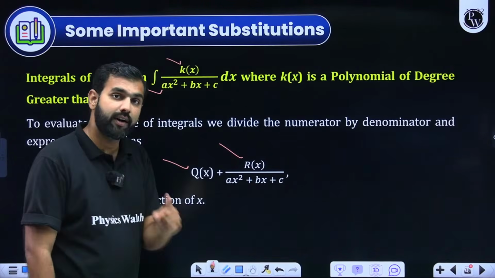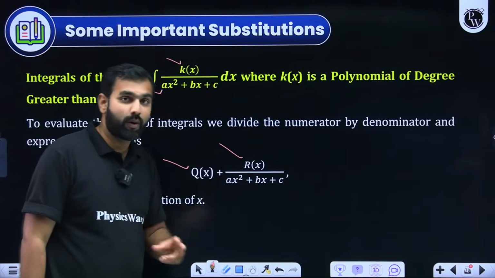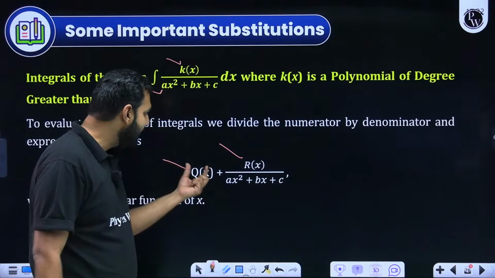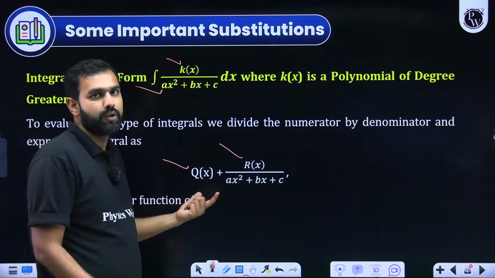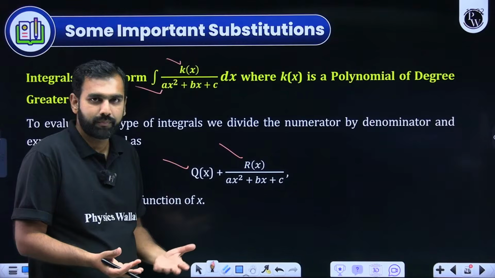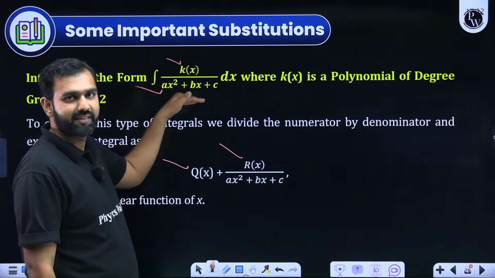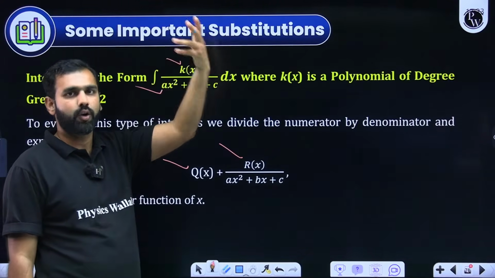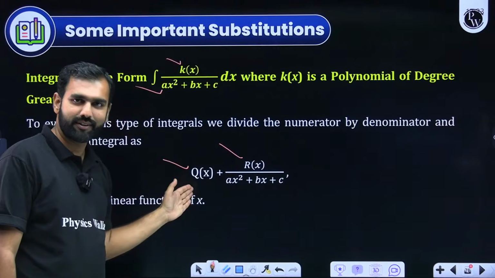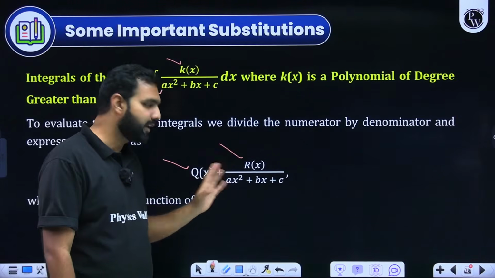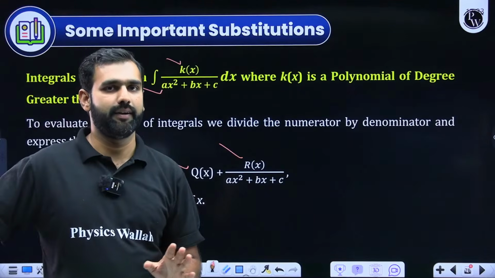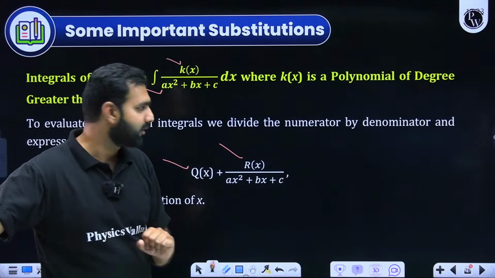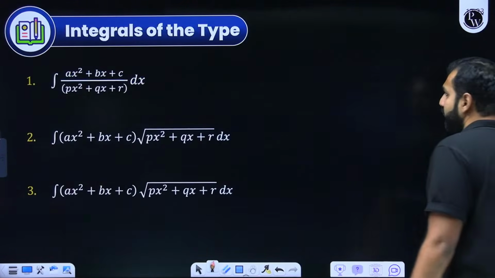So with linear upon quadratic, we know what to do. With constant upon quadratic, we know what to do. Constant upon quadratic type 1, linear upon quadratic type 2. And this qx is going to be a polynomial whose integral you already know how to do. So I hope you're understanding when kx upon quadratic is given, where kx is greater than quadratic in terms of degree, cubic or biquadratic or pentic, then you divide it first, find the quotient, and then write remainder by divisor, and then you integrate it. And this part with either type 1 or type 2, you find the answer. Everybody with me on this? Can I move ahead from here?